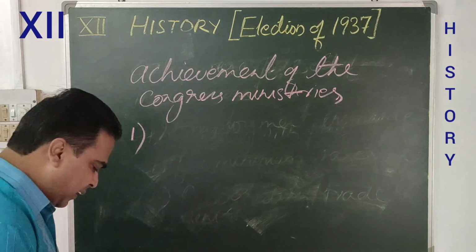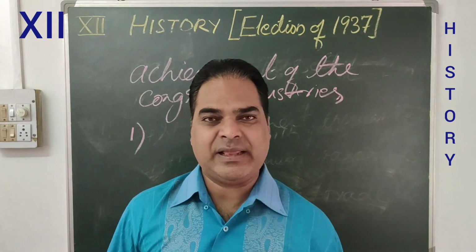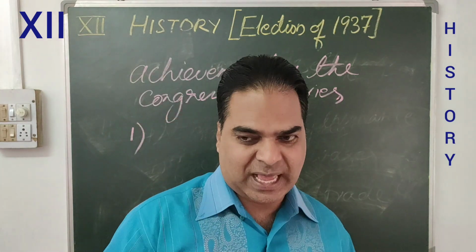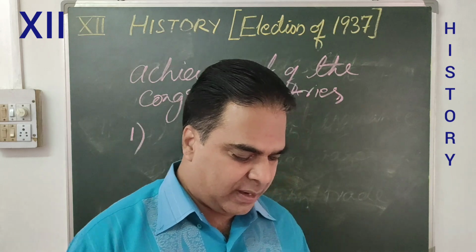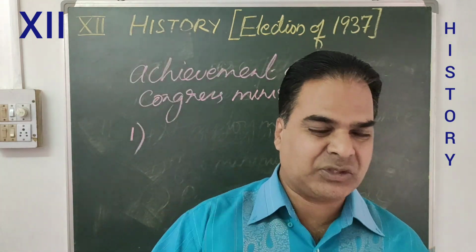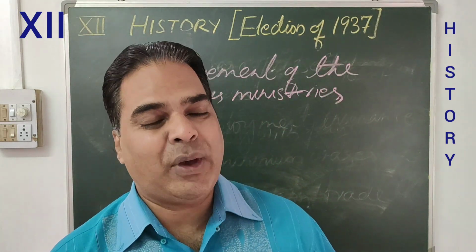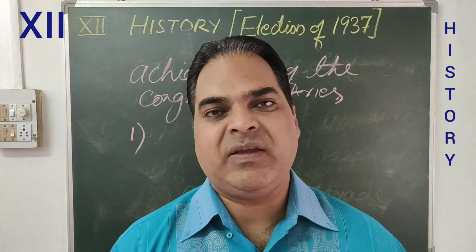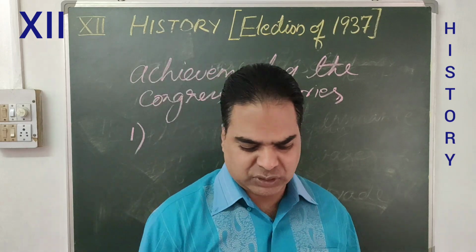Number one, they managed to reduce the salaries of the ministers so that the amount could be utilized for other people. Then number two, welfare schemes for the tribals were also introduced.